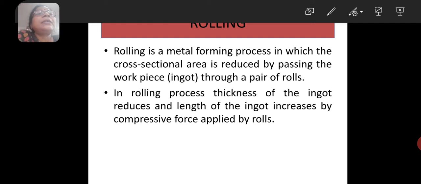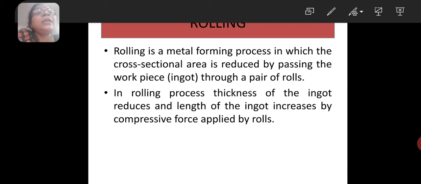Rolling is a metal forming process in which the cross sectional area is reduced by passing the workpiece, called ingot, through a pair of rolls.